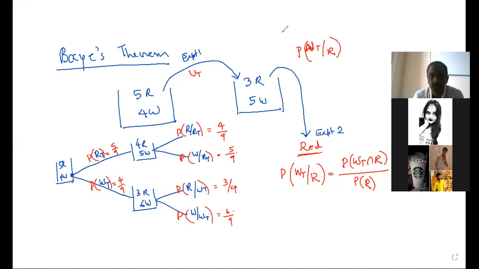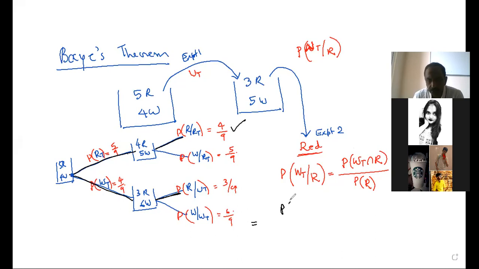What are the possibilities of getting red? One is that red is transferred and then you get a red ball. This branch is one possibility. Another possibility is that white is transferred and then you get red. These are the 2 possibilities of getting red.